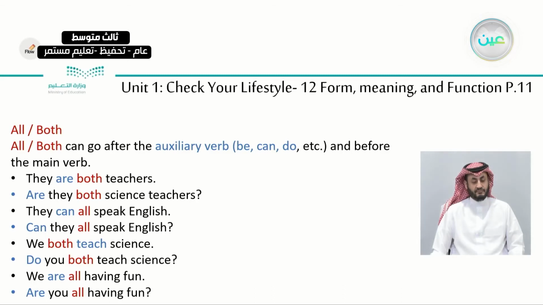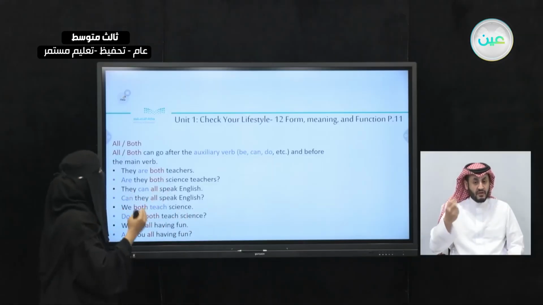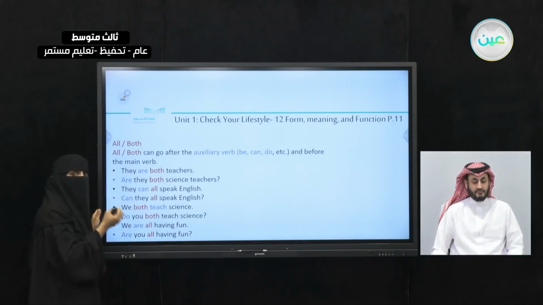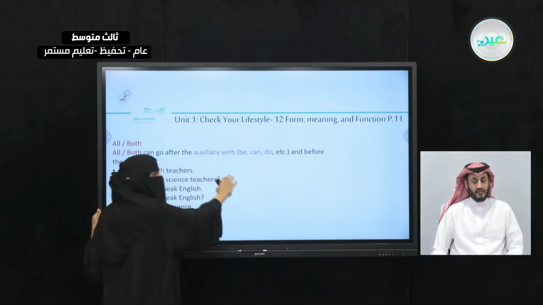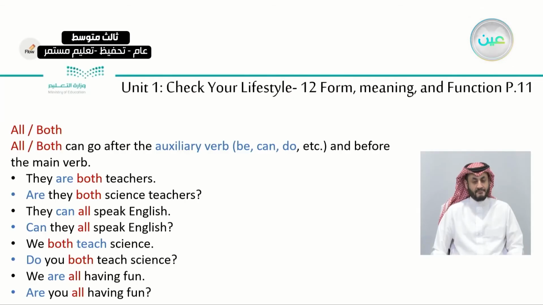We both teach science. Here we don't have a helping verb. We only have the pronoun and the main verb. So before the main verb, we add both or all. Do you both teach science? We are all having fun. Are you all having fun? So with the positives, either both when we talk about two or all when we talk about three and more, we put it in the sentence or the questions after the auxiliary verb, be, can, do, and before the main verb, okay?